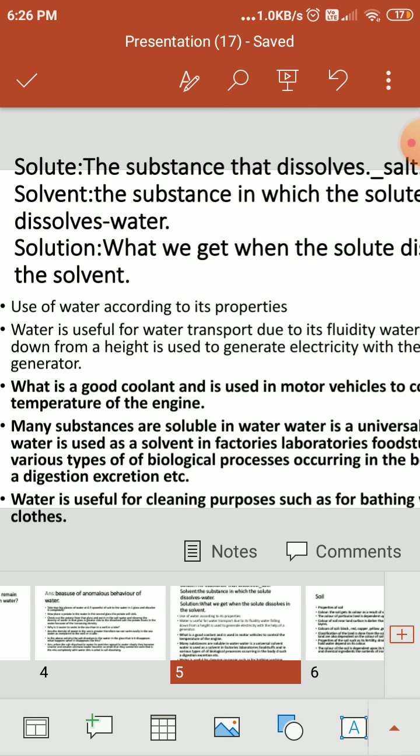Not only in the factories, laboratories and foodstuffs, but in our body also water is used as a solvent. Fourth point, water is useful for cleaning purposes such as bathing, washing clothes, etc. Tremendous. That's why many times we say that water is life also, because we use water for our daily activities as well as for nurturing our body. That's why water is called a universal solvent, and also water is life.